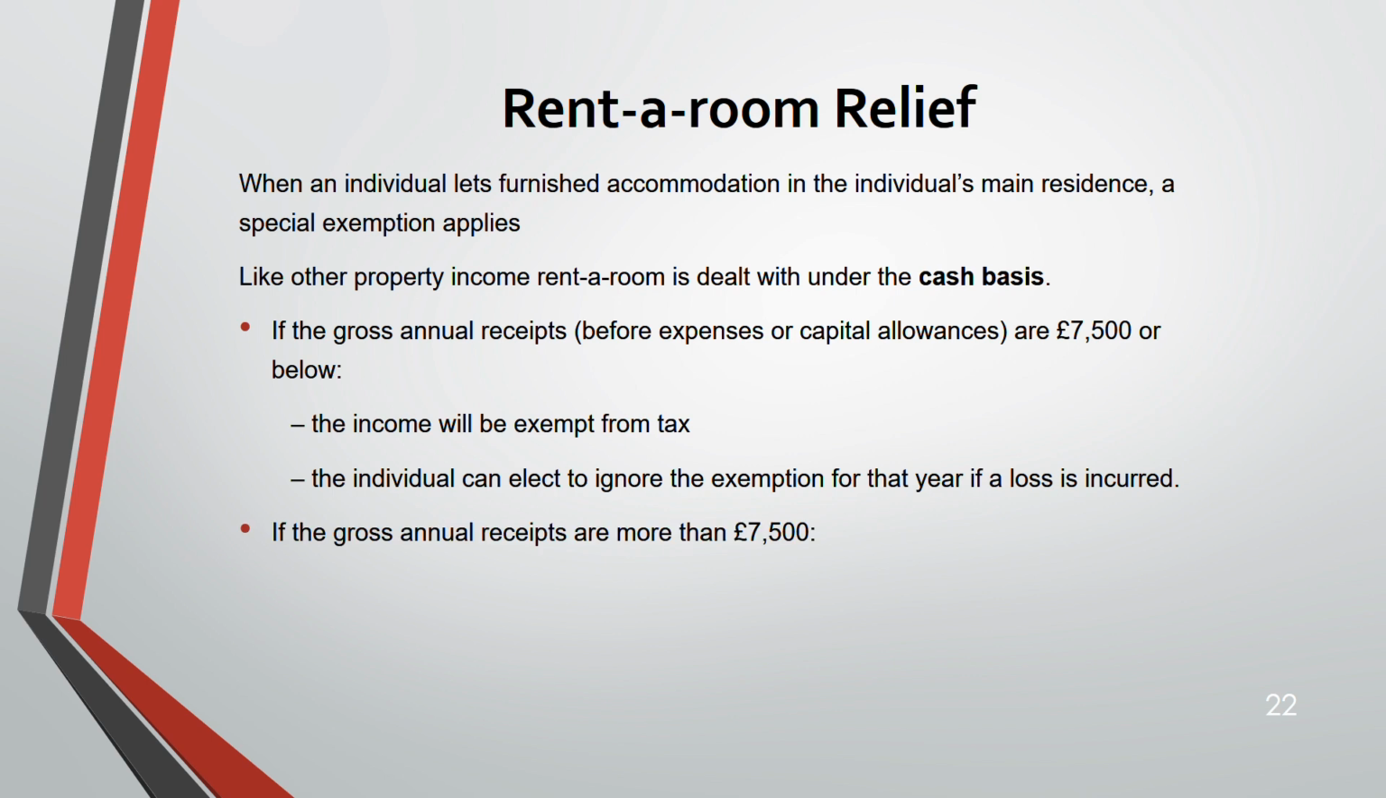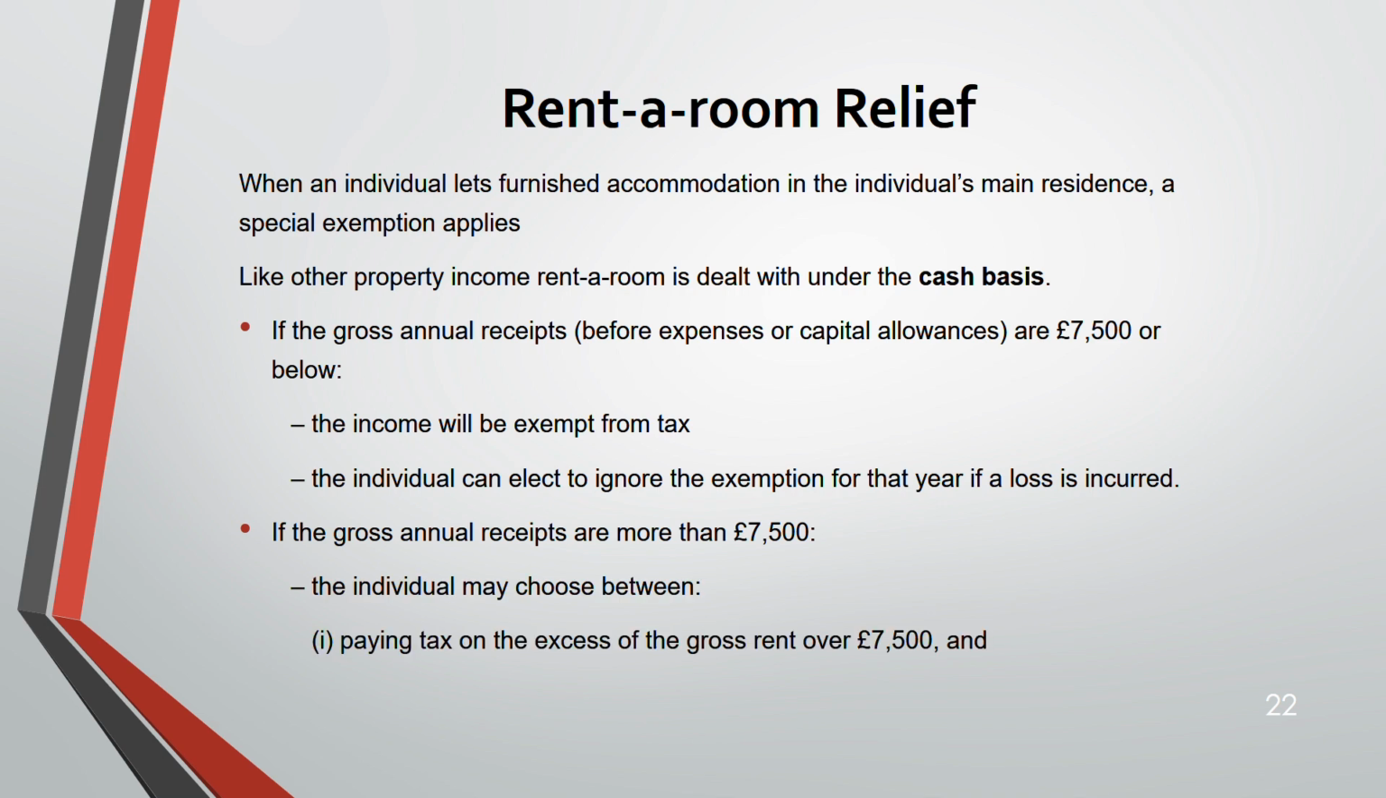But if your gross annual receipt is more than 7,500, it is not exempt. An individual can choose how they want to be taxed. Number one, either they are paying tax on the excess, that means anything more than 7,500. For example, your gross rent is 8,000. So you are paying tax not on the 8,000, but on the difference. 8,000 minus 7,500, that is, the excess is 500. On that 500 you are paying tax.